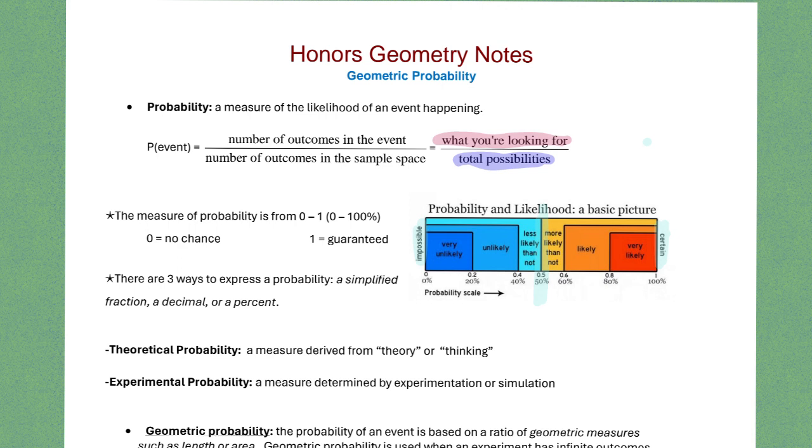And so we are going to talk about this in terms of a simplified fraction, or you can write it as a decimal if you divide your fraction, numerator divided by denominator, or you can divide your fraction and then make it into a percent by multiplying by 100.